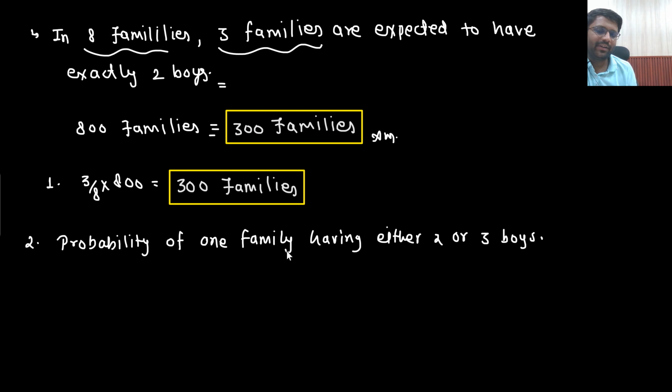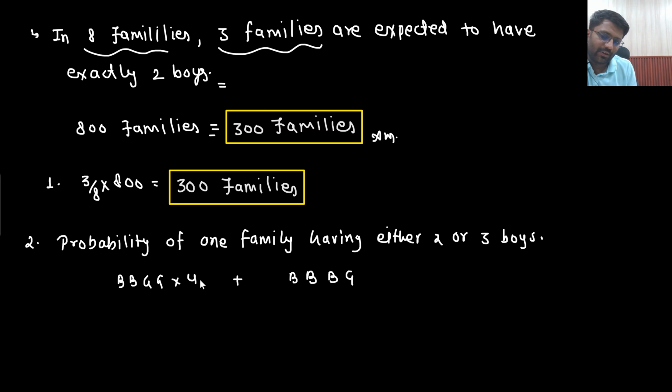Right? Probability of one family having either 2 or 3 boys. So what all are the chances? Either 2 or 3. So the family can have either boy, boy, girl, girl, or boy, boy, boy, girl. This is the scenario. Right?